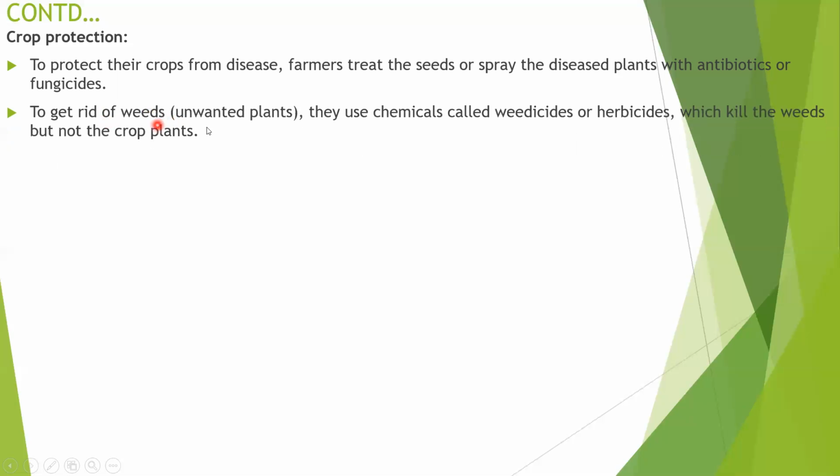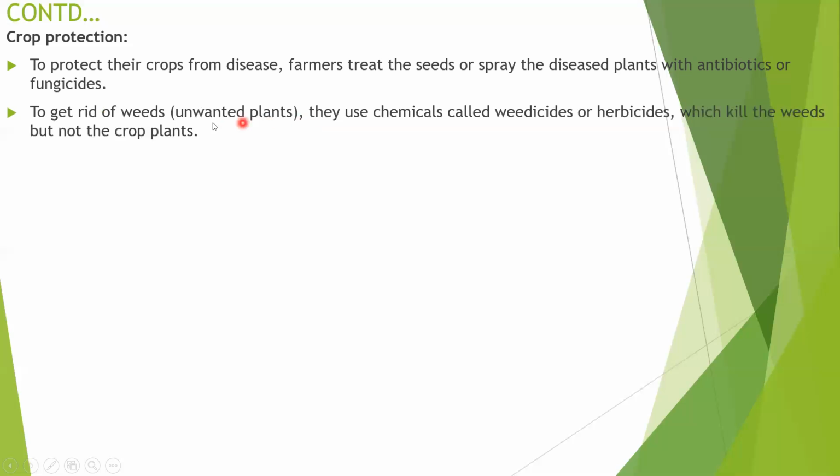Next, to get rid of weeds. So what is the meaning of weeds? Unwanted plants. A cultivable area has a lot of unwanted plants. If not taken care of, the unwanted plants grow so fast. The fast growing plants do not allow the crop plants to grow, completely reducing the yield of the crops.